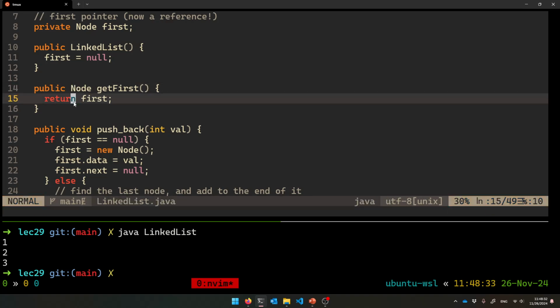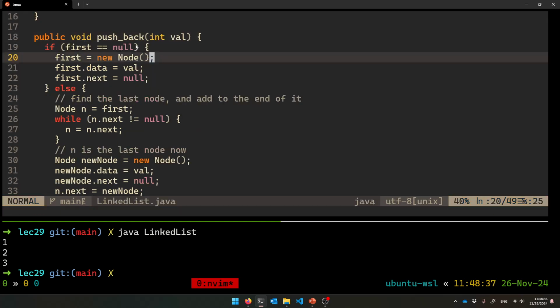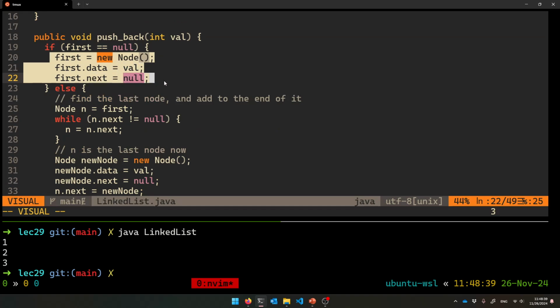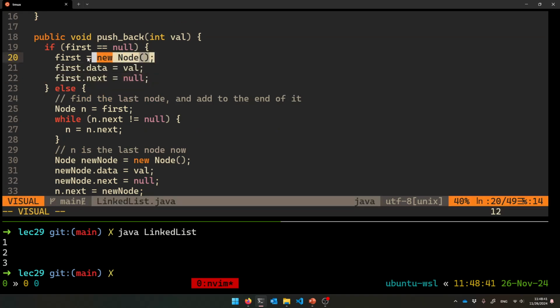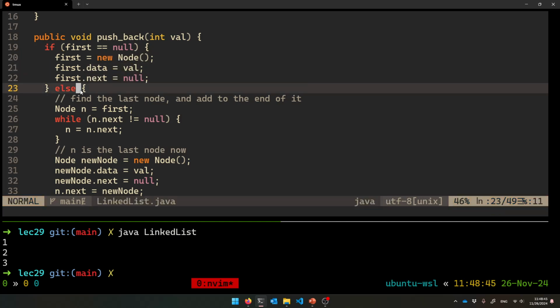Okay, and then, all right, here's how you push back, right? Here's my new value. If the list is empty, this becomes the one and only node in the list. Like here, first equals a brand new node. Its data and val are these things. The next is always going to be null, right?